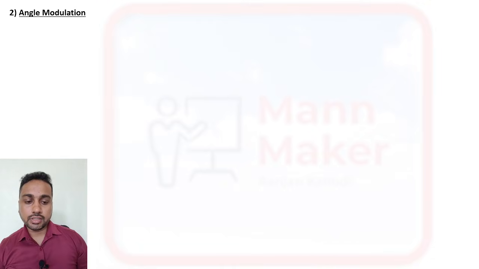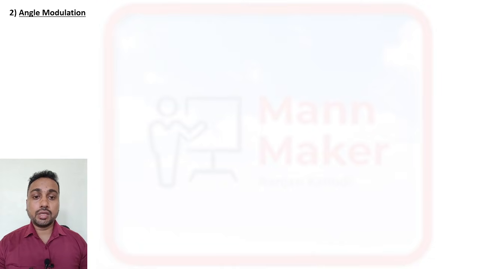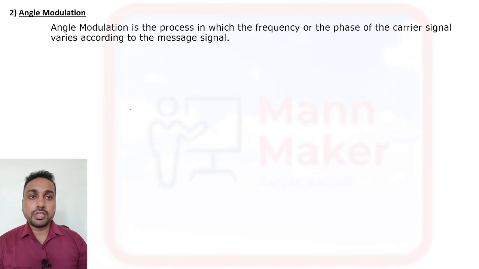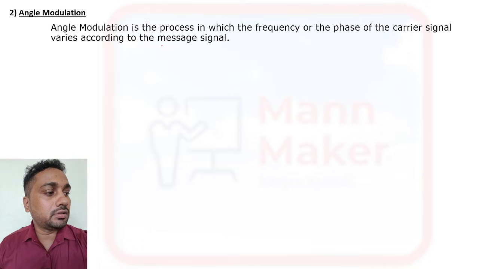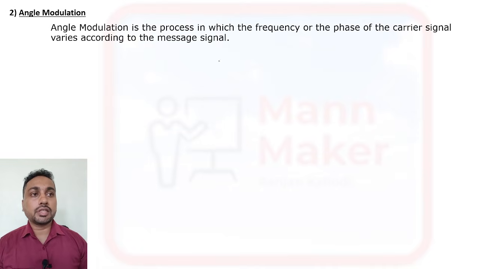Now we are going to discuss another continuous wave modulation, that is your angle modulation. So what is angle modulation? Angle modulation is the process in which the frequency or phase of a carrier signal varies according to the message signal. In amplitude modulation, the amplitude of the carrier signal was varying according to the message signal. Now in angle modulation, either frequency or phase will vary according to the message signal.